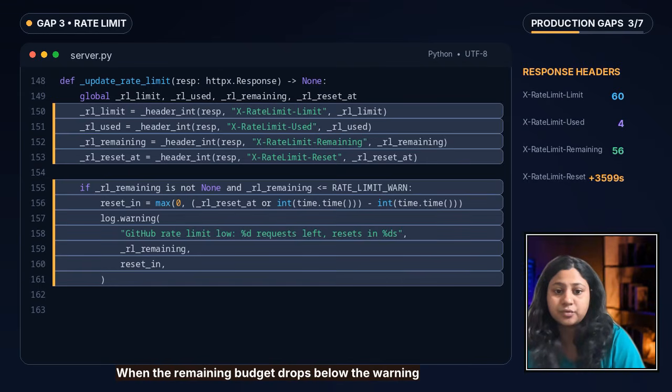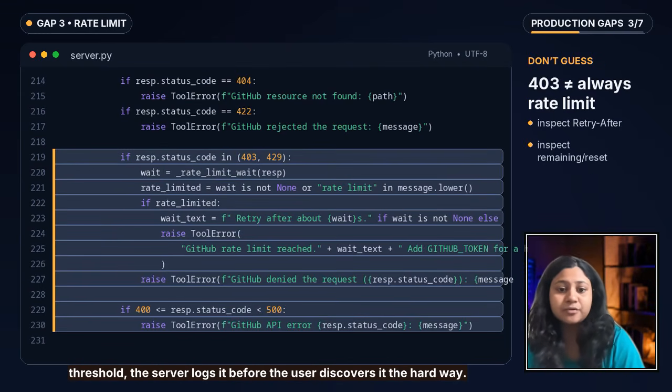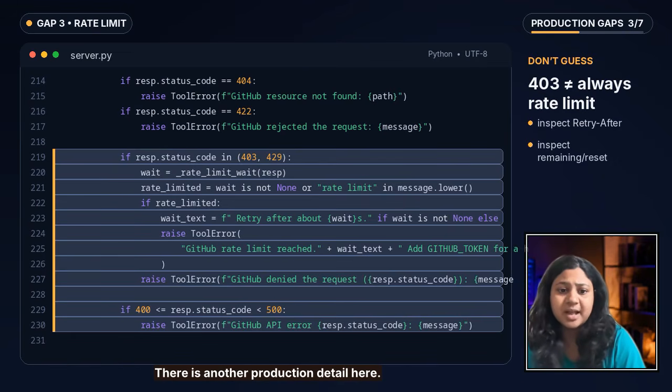GitHub can answer with 403 or 429, and 403 can also mean something else entirely. So the server looks at the rate limit headers and retry after before deciding what happened. And if we really are rate limited, we do not hammer the endpoint again. We return a useful tool error with the wait window.